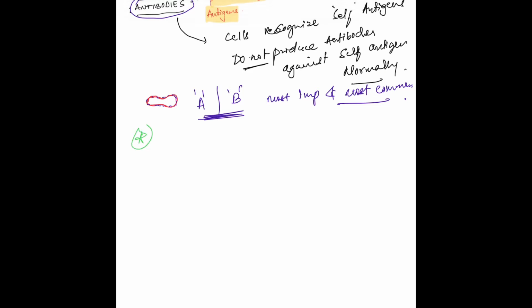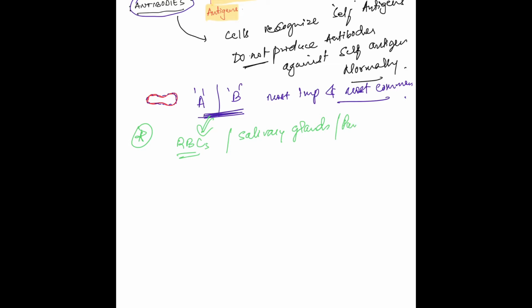An interesting fact about these antigens A and B is that they are found in other tissues as well. So they are present on the RBCs and they are also present in the salivary glands, pancreas, kidneys, liver, lungs, testes, semen, amniotic fluid, etc.